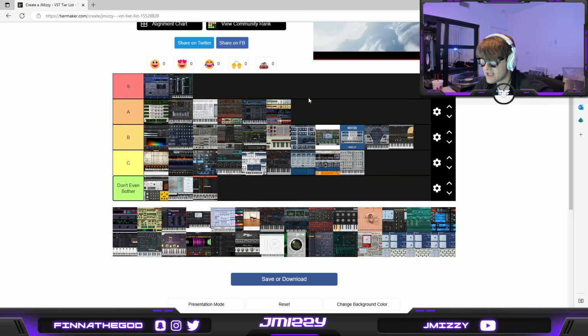It's the SRX orchestras. These are A tier, honestly. I'm gonna put these in A tier. I just think they're dope. I love how they come with all these different, I love how they're categorized based off of genres like orchestra and dance and keys and world. I love that kind of stuff.